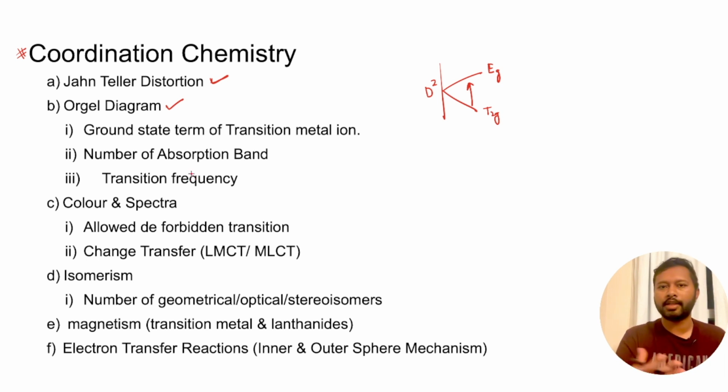One more topic is the Tanabe-Sugano diagram, but that topic has not been asked many times. But yes, if the paper level is difficult, if the question has to be asked at a difficult level, then they might skip the Orgel diagram and ask the Tanabe-Sugano diagram. Then the next thing is color and spectra of the complex. Various times questions have been asked based upon color and spectra of the complex, and which of the transitions are allowed and which are forbidden transitions.